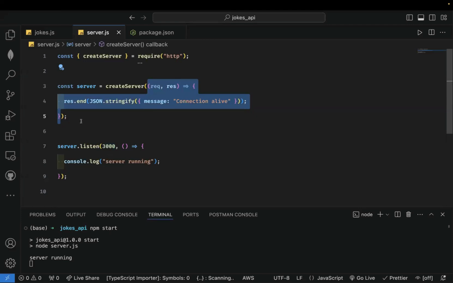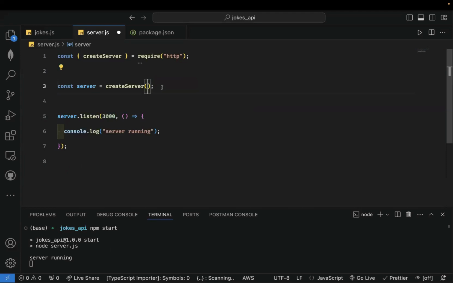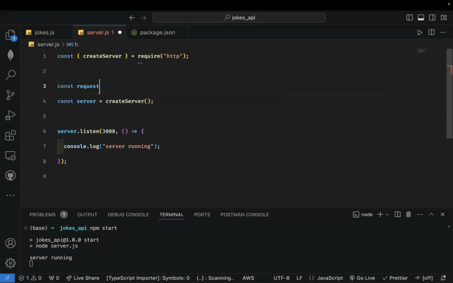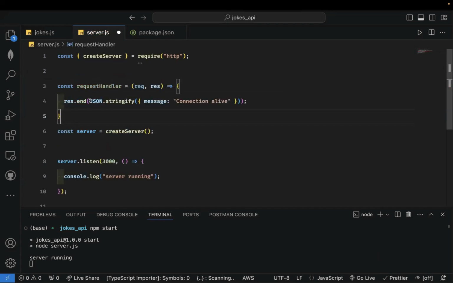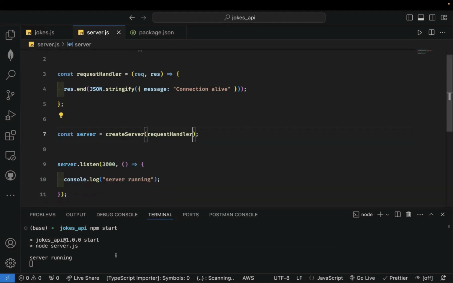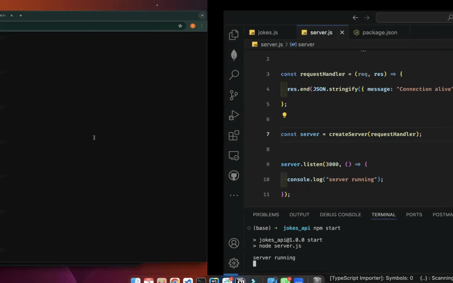So I've been calling this guy handler since, but we can make it very, very clear. I could do something like this: const requestHandler equals this, so that it becomes very clear to you. And then we refer to the requestHandler. If I do this, I'll have to restart my server because there's a new change. I say npm start, and if we refresh, you see that everything still works.